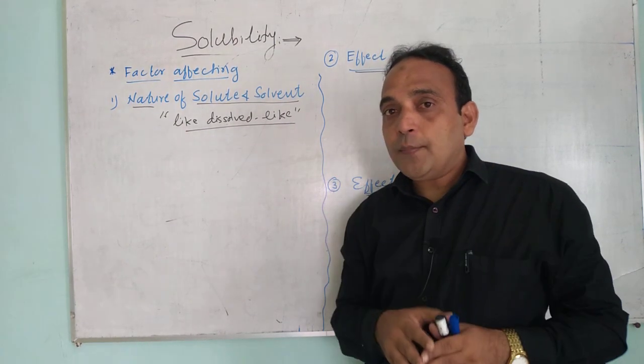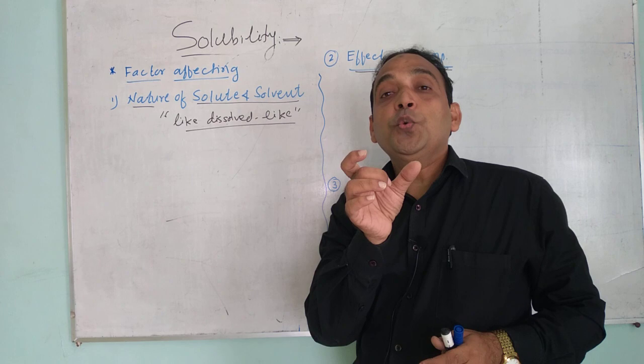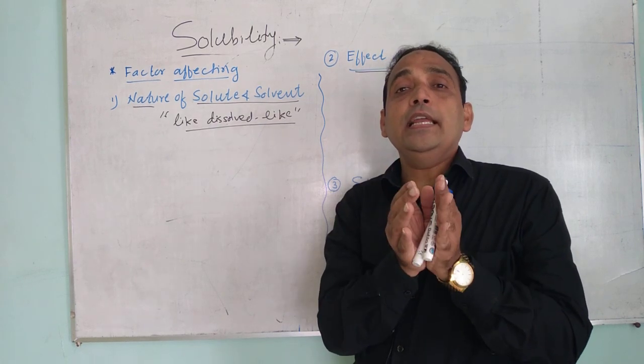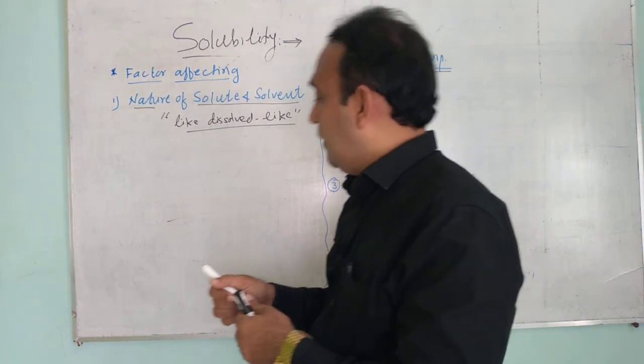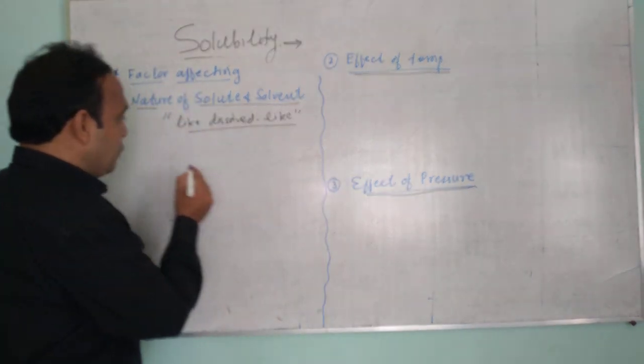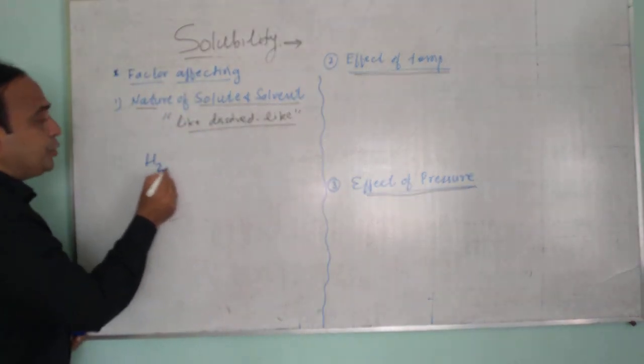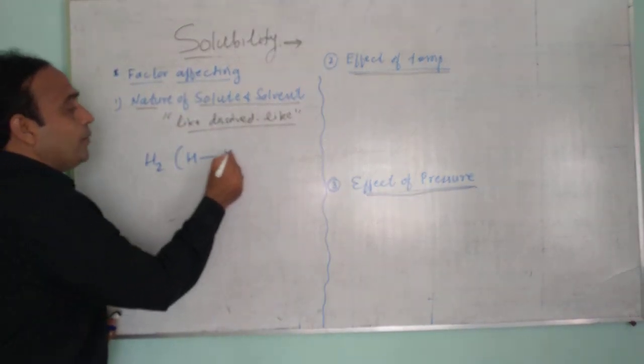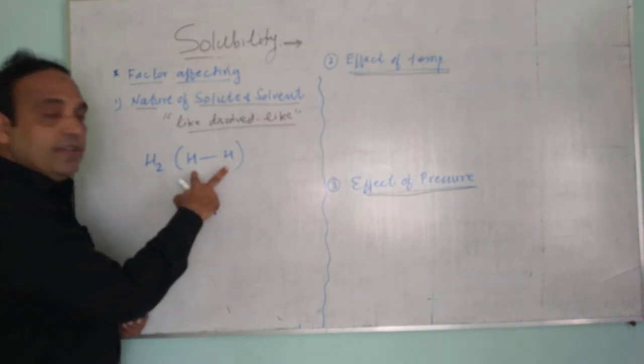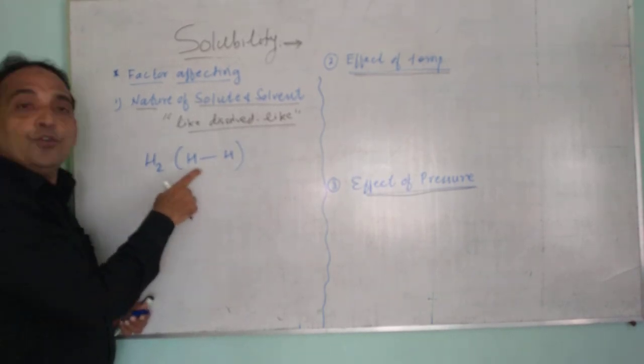And non-polar means the bond between two atoms having a very small electronegativity difference. For example, I have written here H2, the bond between H and H. Now H2 means H single bond H, both have the same electronegativity. It is non-polar.